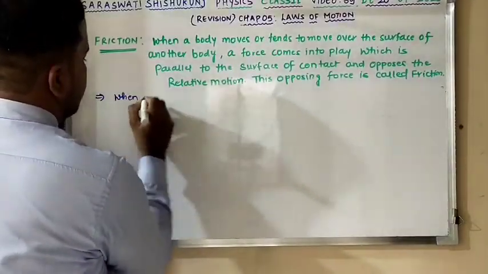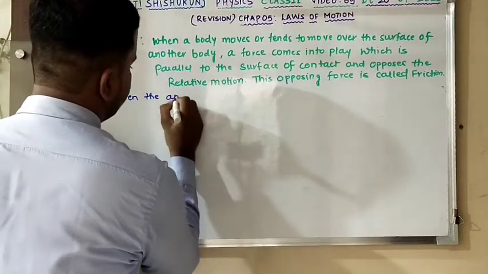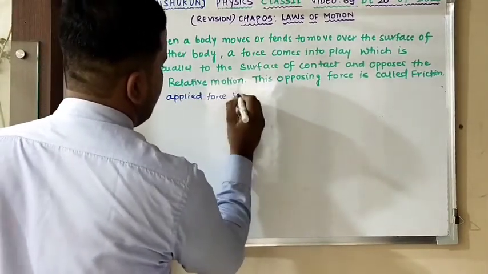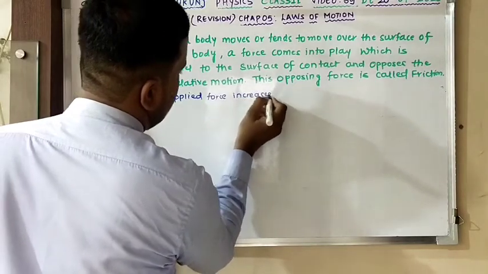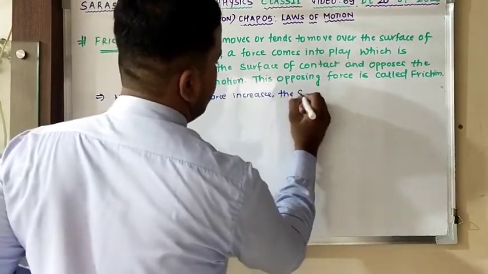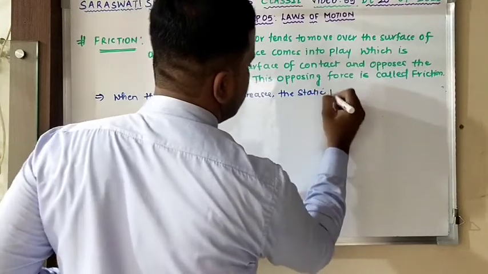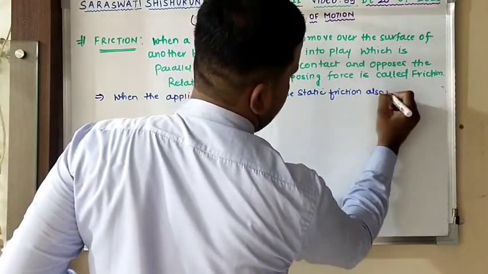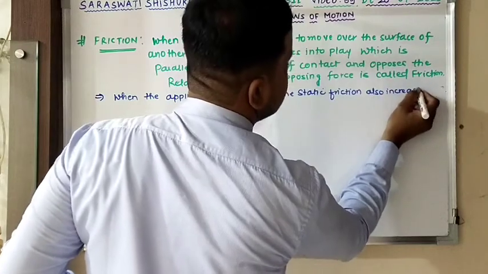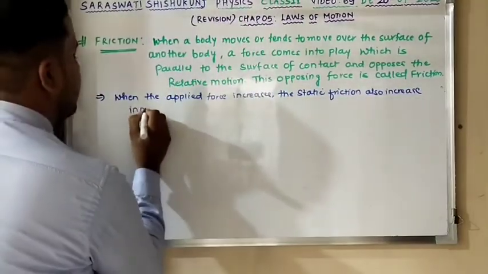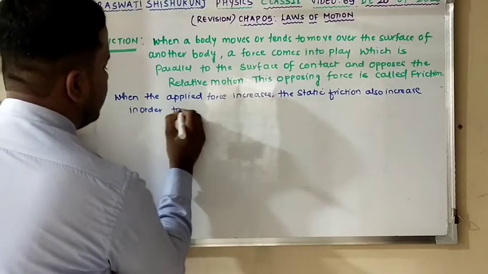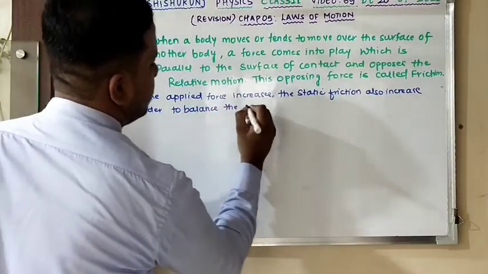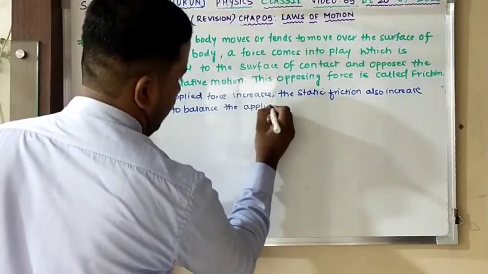So I can write over here, when the applied force increases, the static frictional force also increases in order to balance the applied force.